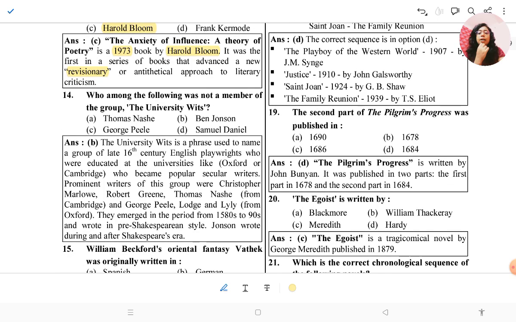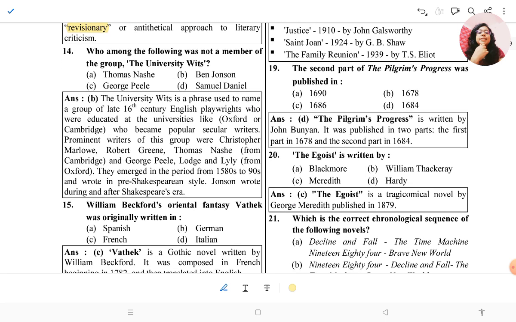Then the next question, who among the following was not a member of the group, the University Wits? And I saw that there is a little mistake in this question. So the answer will be B and D. University Wits is a phrase used for a group of 16th century English playwrights who were educated at the universities of Oxford and Cambridge.